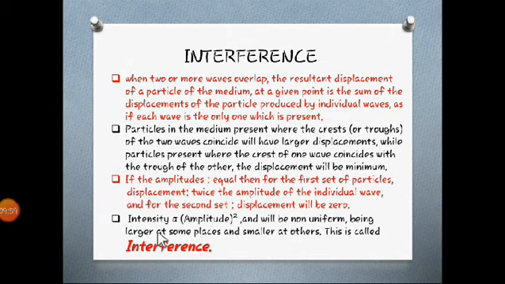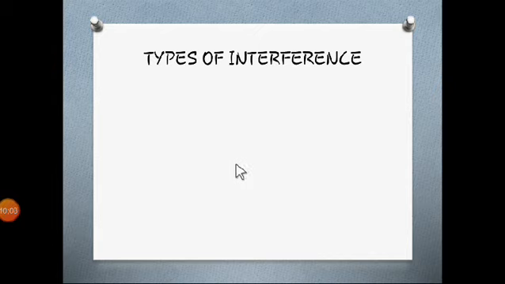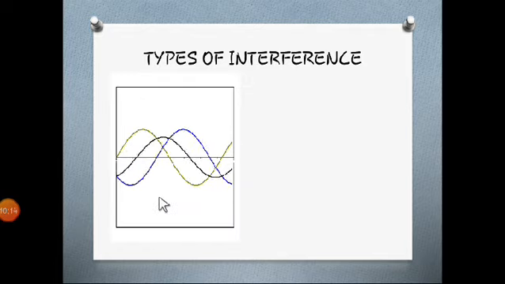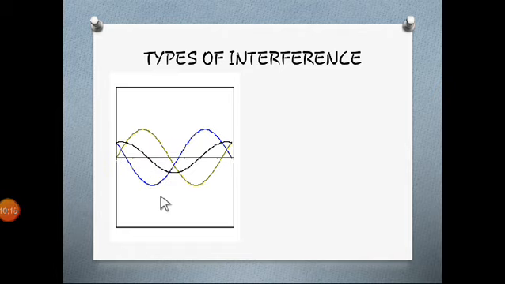Let's move towards the next point, which is types of interference. You will come to know exactly what it is, don't worry. Have a look at the GIF and you will see what exactly it is.